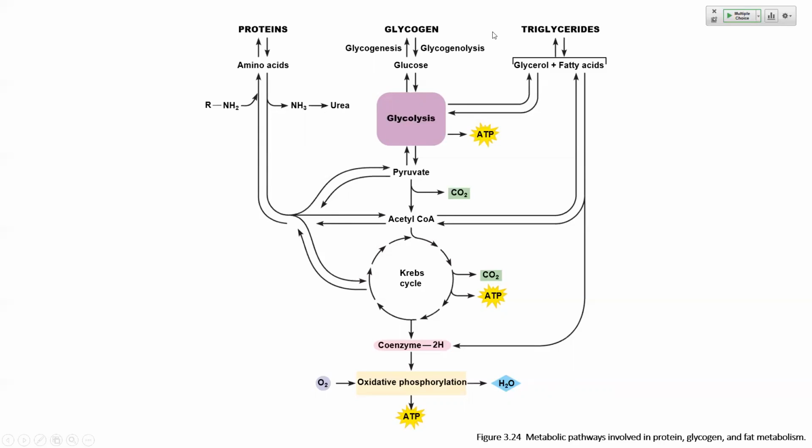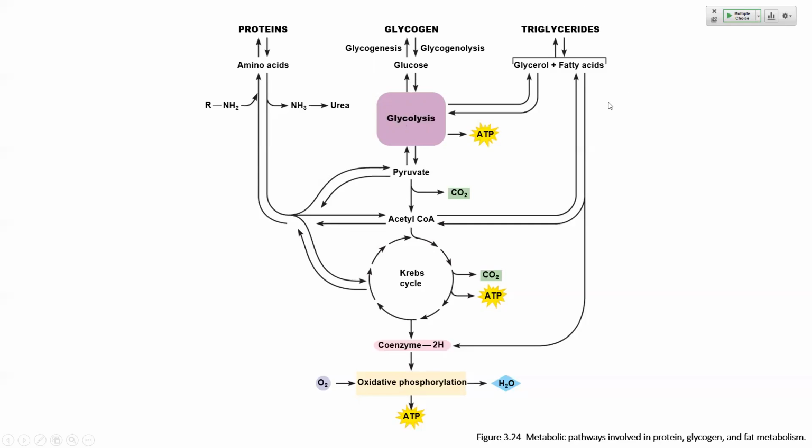Likewise, we can shuttle to and from glucose and glycogen. So we know that glucose can be stored away as glycogen, usually in our liver and kidneys, sometimes in the muscle. And we can tap into that glycogen store. So back and forth, if we make glycogen, that's called glycogenesis. If we break it down to form glucose, that's glycogenolysis. And we could shuttle back and forth from glucose to glycogen, again, depending on our energetic needs, depending on our energetic demands at the time. And from glucose, we know that that can go directly to glycolysis, all the way down to oxidative phosphorylation.